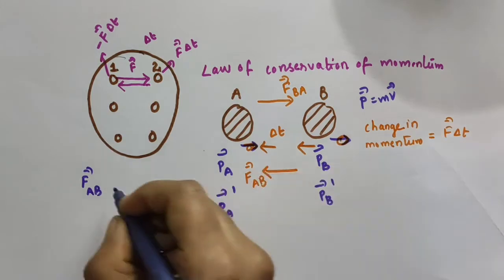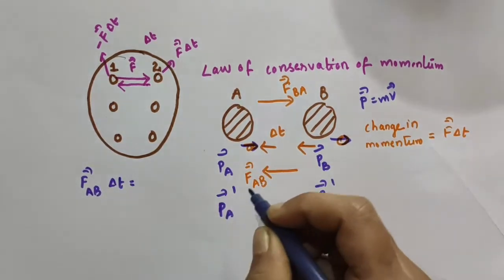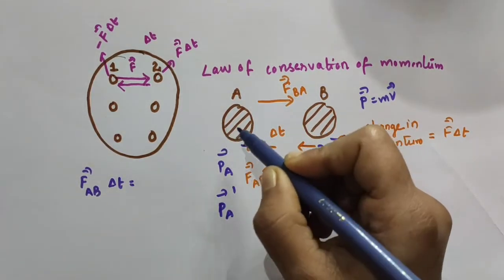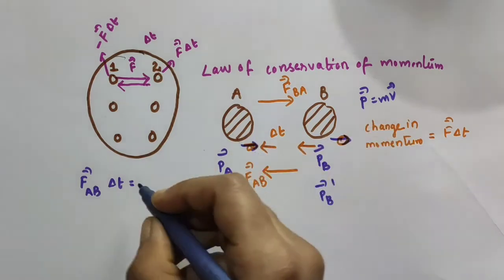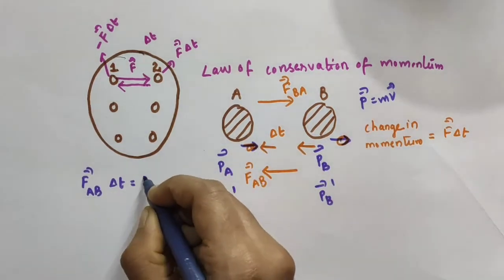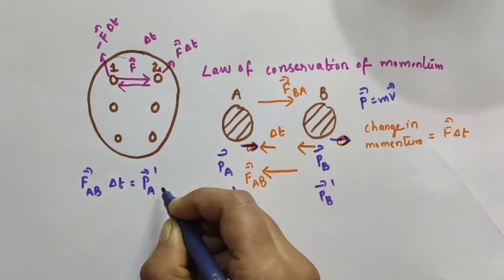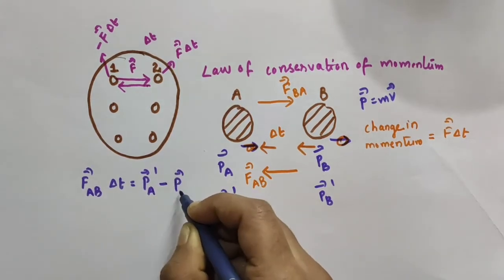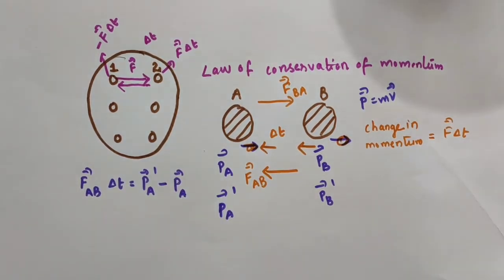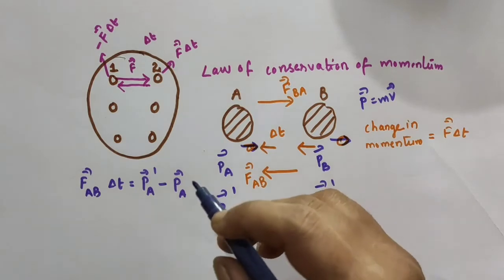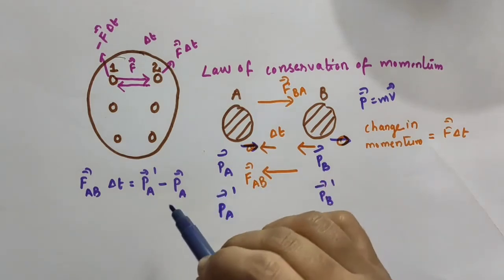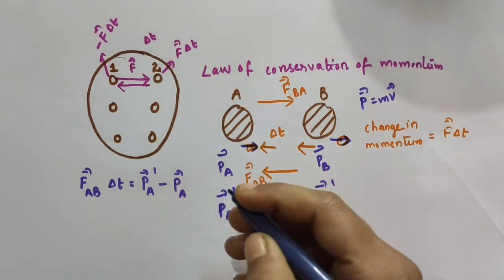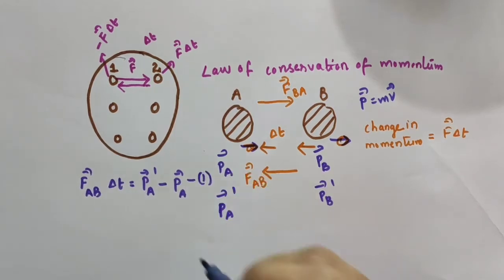So, FAB into delta T is equal to the final momentum minus the initial momentum, that is, the momentum of the body after the collision minus the momentum before the collision. So, vector PA dash minus vector PA is the change in momentum of the body A. I am taking this as equation number 1.